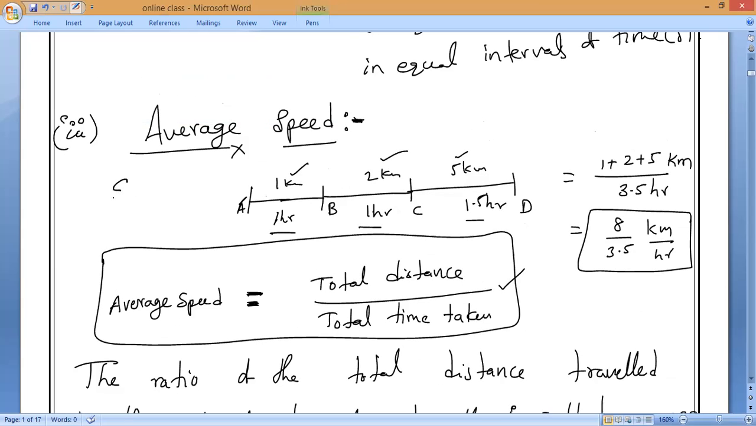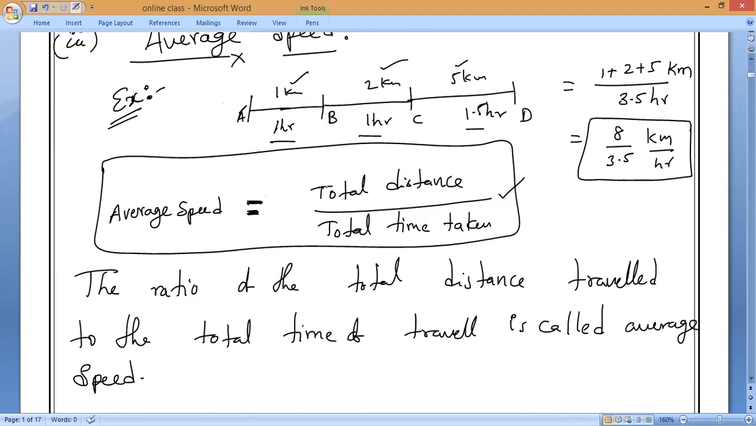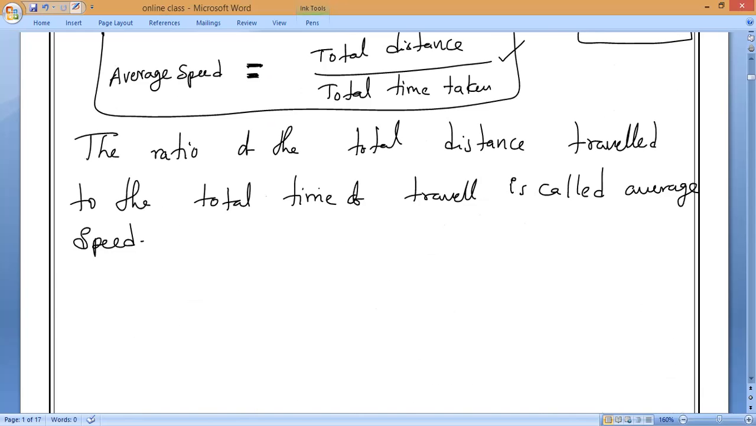You can take this example too, with different timings and different distances. If you want to find average speed, you take the sum of all the distances divided by the sum of all the time taken. That's all. So please all of you write this. Any doubt, guys? Completed?